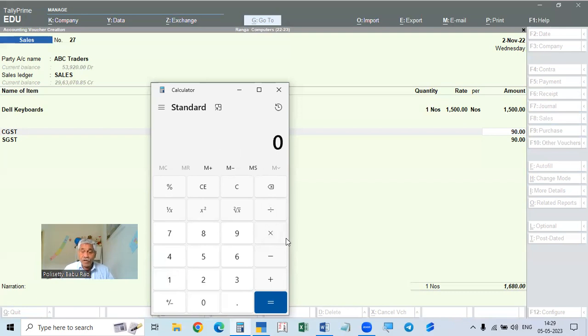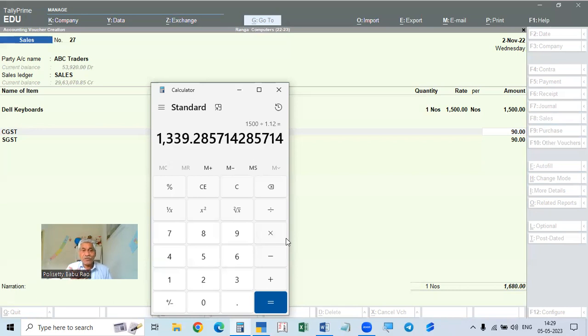Like that you can do. Instead of dividing 1500 by 112 and multiplying by 100, simply cancel that 100 by 112. Take 1.1 as the taxable value and 1 point tax rate as 1.12. So you can do that also. So 1500 divided by 112 into 100. Instead of that, you can do 1500 divided by 1 point tax rate.